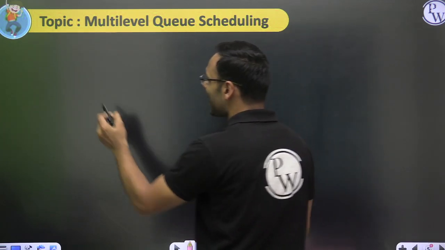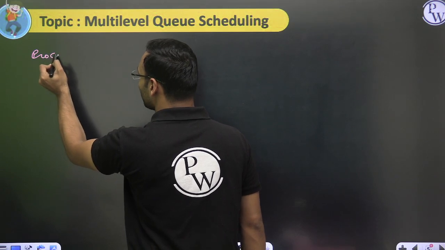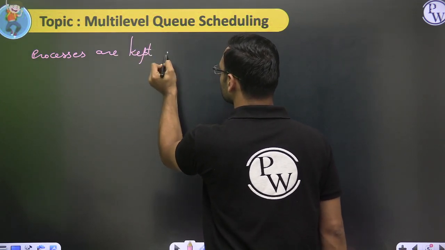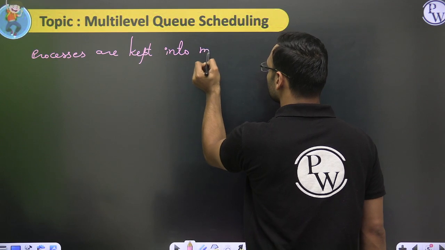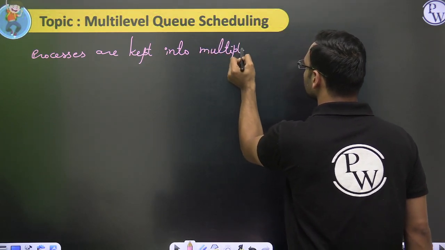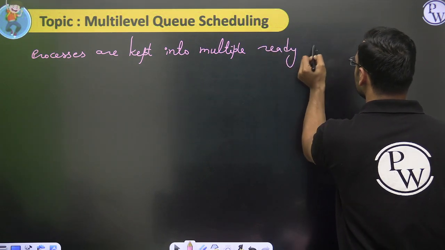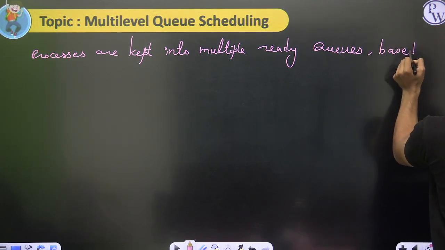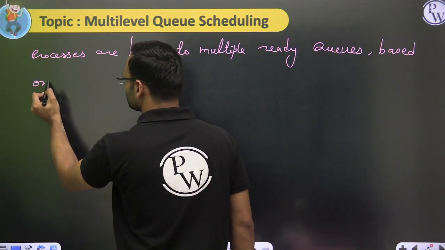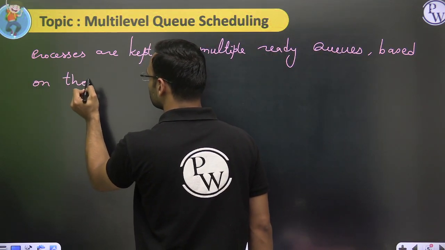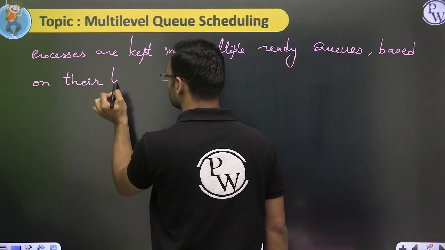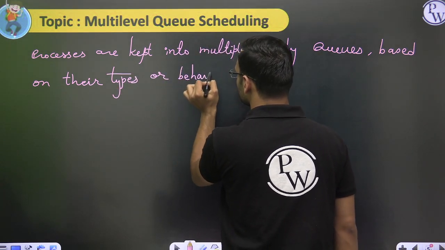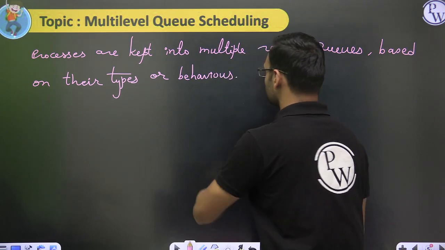Multi-level queue scheduling says that processes are kept into multiple ready queues based on their types or behaviors.